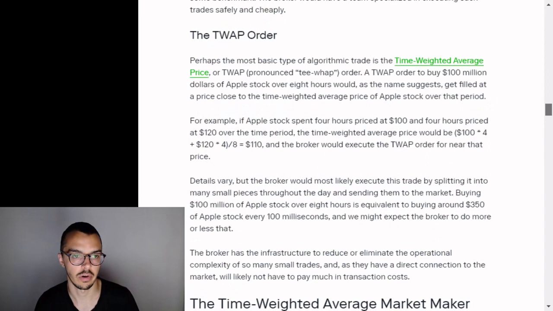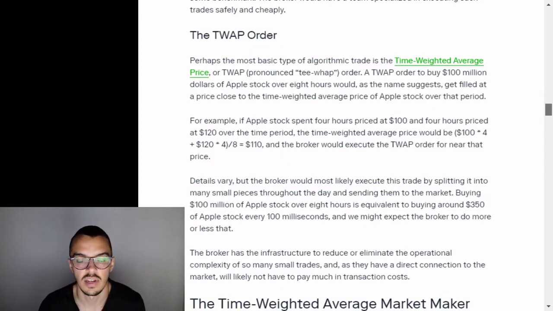The TWAMM order. Perhaps the most basic type of algorithmic trade is the time-weighted average price, link in post, or TWAP order. A TWAP order to buy $100 million worth of Apple stock over 8 hours, as the name suggests, gets filled at a price close to the time-weighted average price of Apple stock over that period.